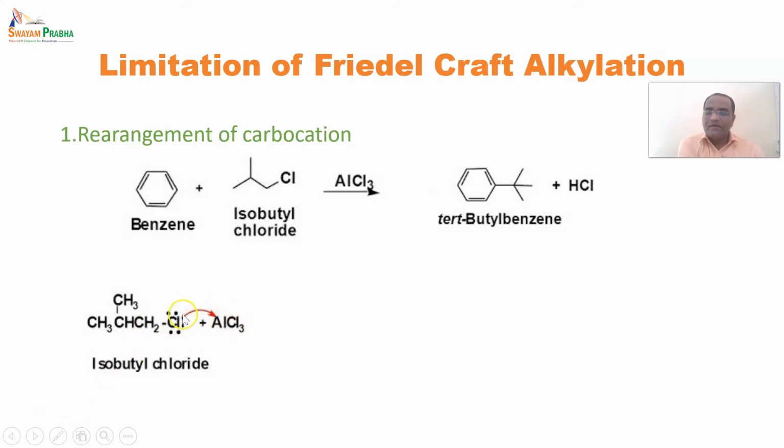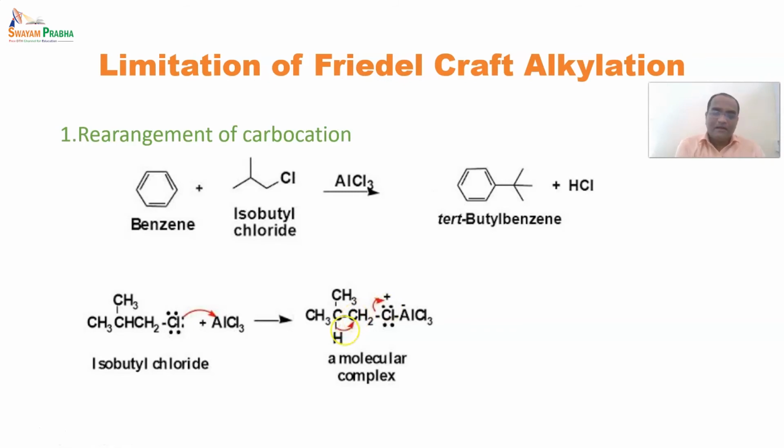So chlorine, an electron rich species, will attack aluminium, an electron deficient species and Lewis acid, and after that there will be a molecular complex. Now chlorine will depart from this isobutyl group, and due to this there will be shifting of a hydrogen to the adjacent carbon atom.